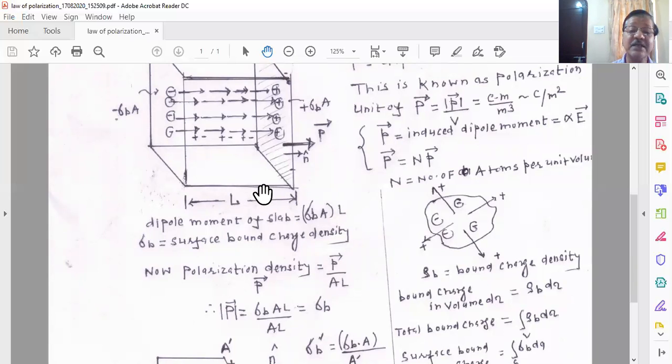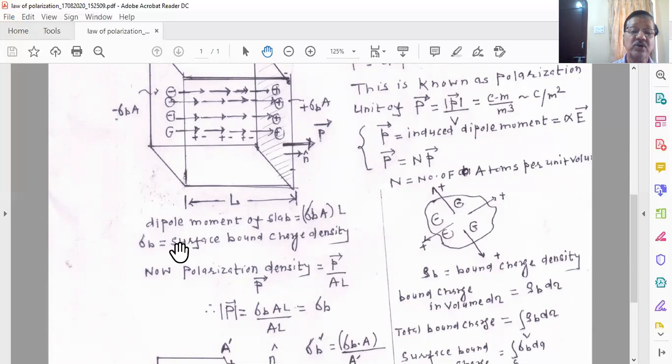Basically it measures the distance between the two equal unlike charges, because this is the negative charge accumulation and this is the positive charge accumulation. So the distance between the two poles of the dipole is L. So the dipole moment of the slab is sigma b A multiplied by the linear dimension, that is the distance between the two unlike charges.